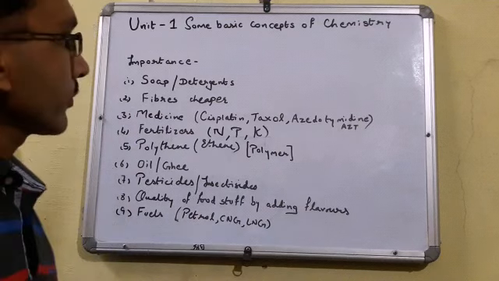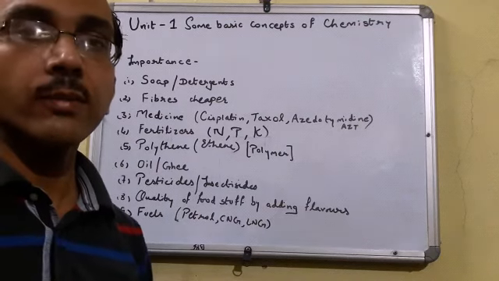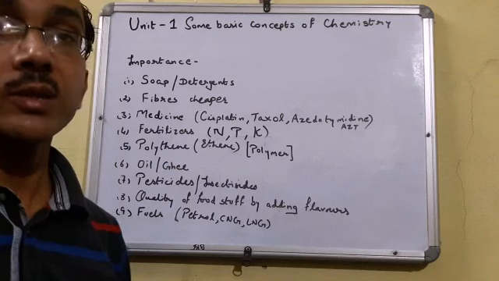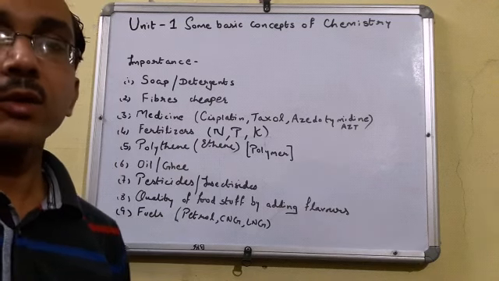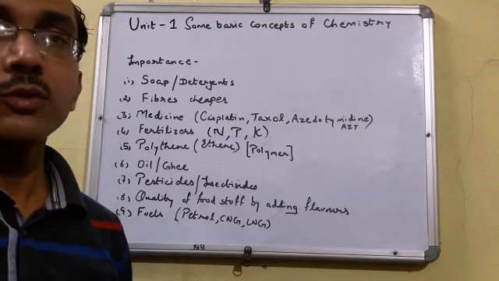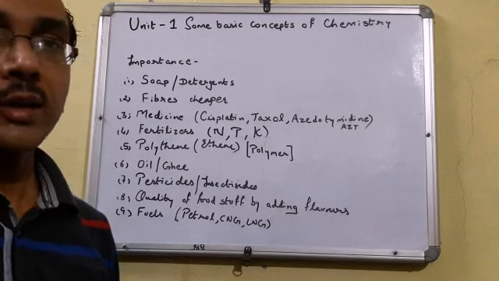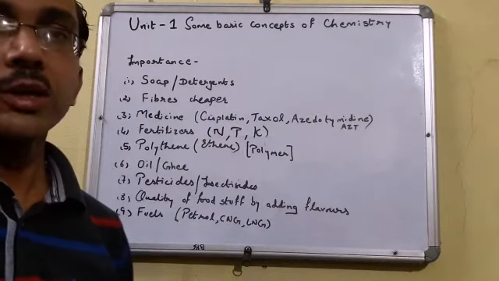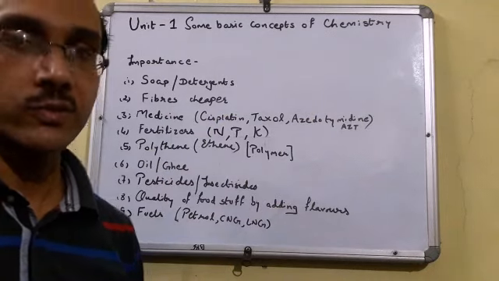Understood? Second is fibers. We can make good quality fibers which are very cheap. By chance we are talking about nylon 66, nylon or various kinds of fibers that are used in our daily life, and they can be prepared by using various chemical reactions, by using chemistry.